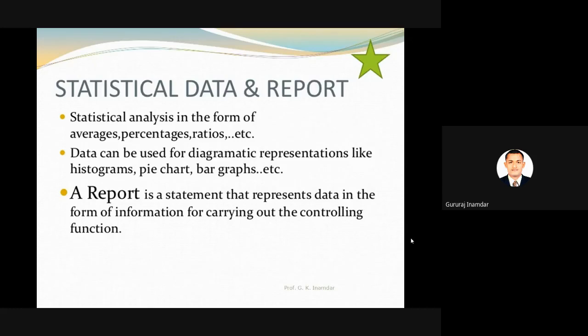Statistical analysis is in the form of averages, percentages and ratios. So statistical data will give us the output in terms of average, percentage or ratio, etc. Data can be used for diagrammatic representations like histograms, pie charts, bar graphs, etc. I think this part we will study in the next section, in detail as in our syllabus.